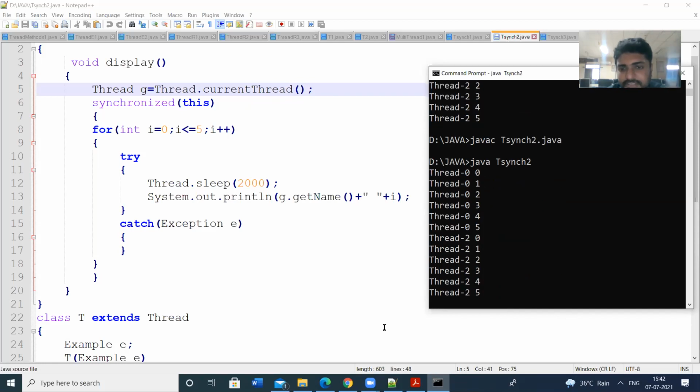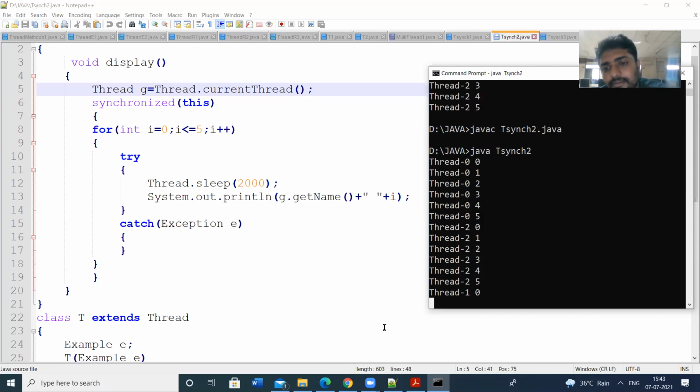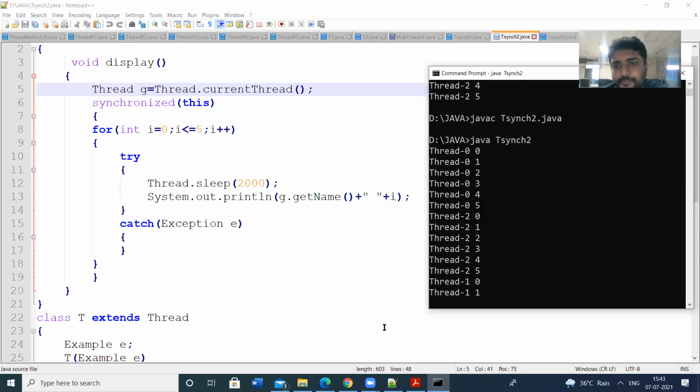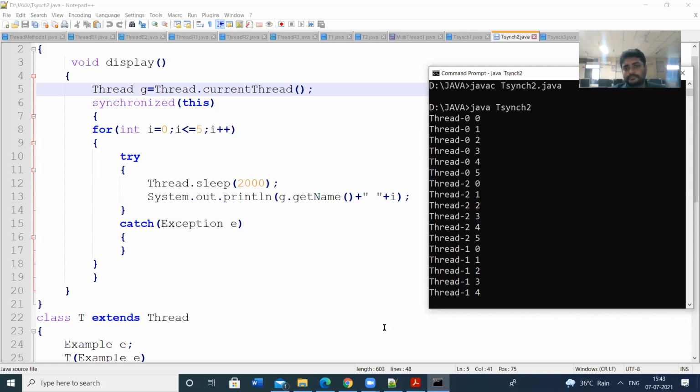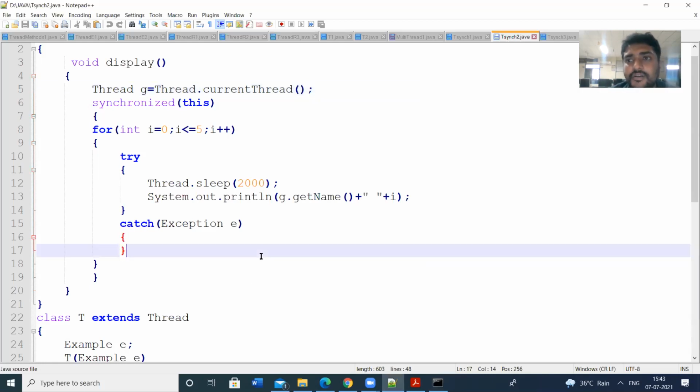After completion of thread 2, thread 1 is executing. So all the 3 threads are synchronized here. So this is the second way of synchronizing the threads.